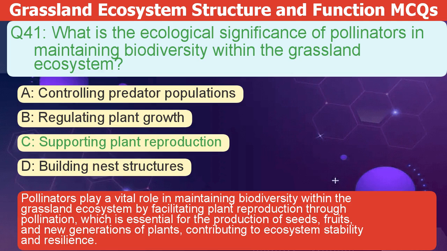Pollinators play a vital role in maintaining biodiversity within the grassland ecosystem. They do this by facilitating plant reproduction through pollination. Pollination is essential for the production of seeds, fruits, and new generations of plants. This contributes to ecosystem stability and resilience.